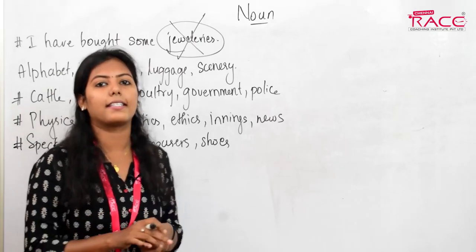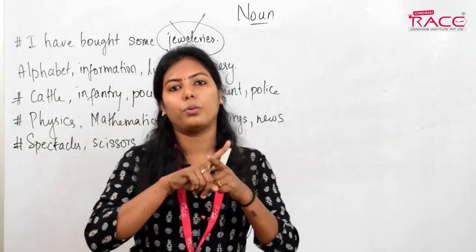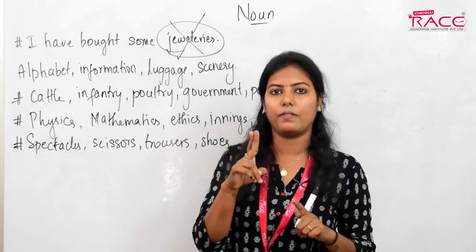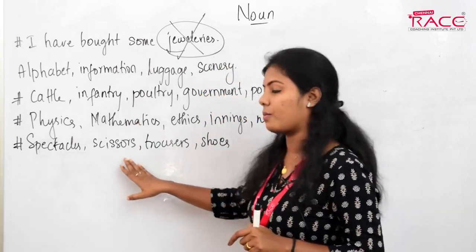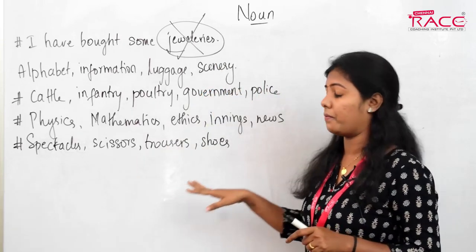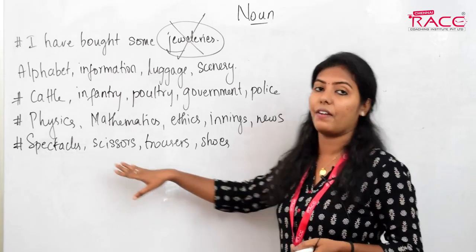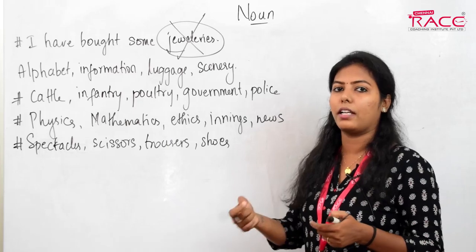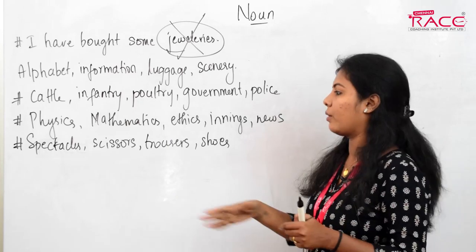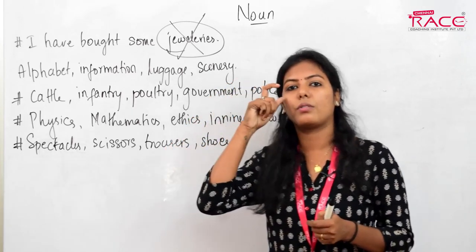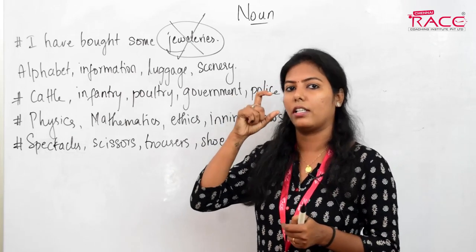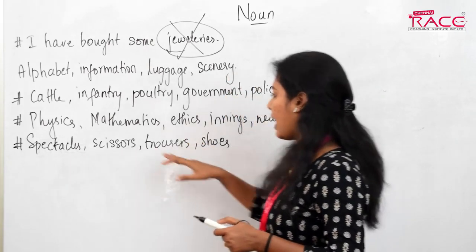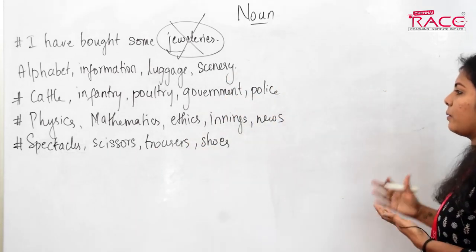When I say scissors, two cross edges are there, right? And only when they clash can we cut. So this is why they do not have any singular form. They always have plural form because they do not exist individually. They can be used only as a pair. Spectacles, I cannot use a single eye, I cannot use a monocle. I have to use both to see, right? So that is why we have only the plural form, and they always take plural verb with them.